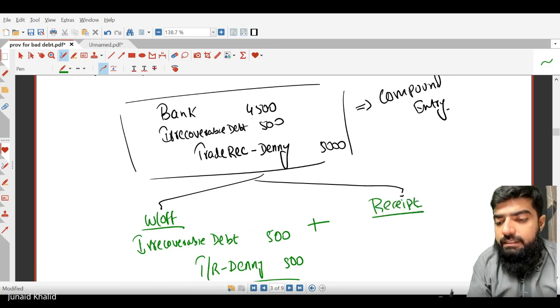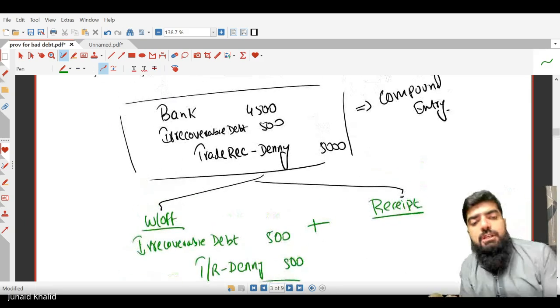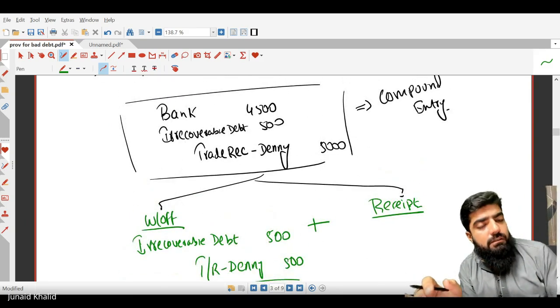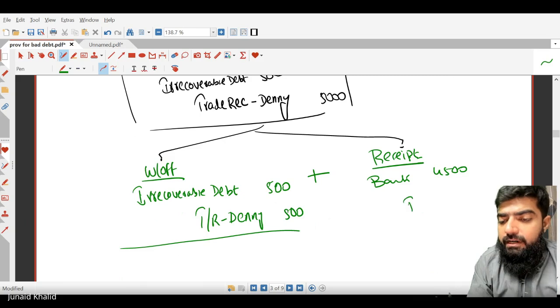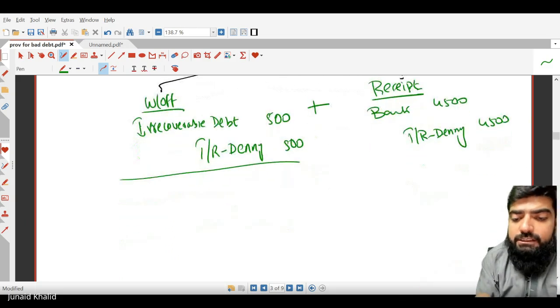That is the receipt. How much amount have we received from the customer? We have received 4,500. So it means the bank will be debited by 4,500 and trade receivable will be credited by 4,500.